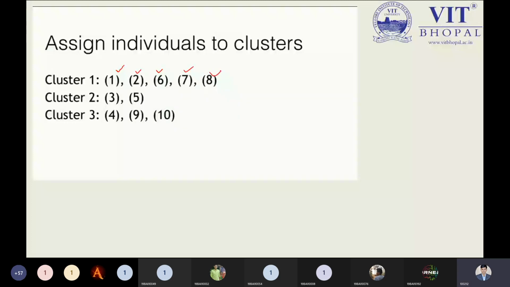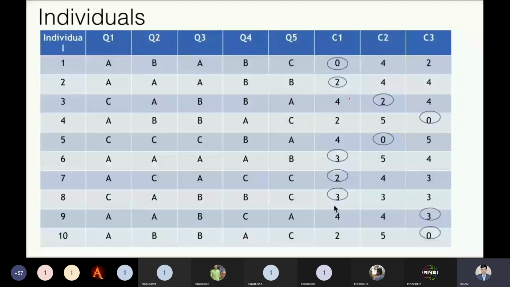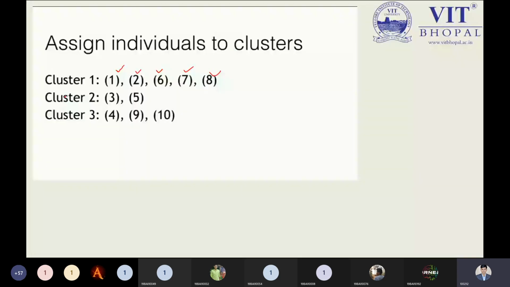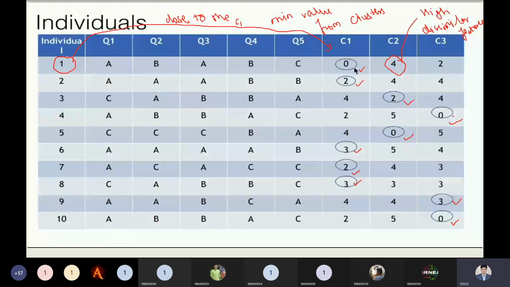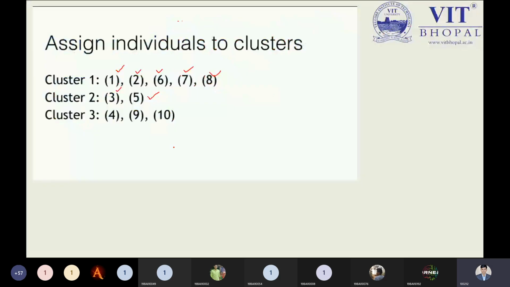Now cluster C2 has 3 and 5. Talking about the cluster C3, it belongs to 4, 9, and 10. So from this portion you can categorize.